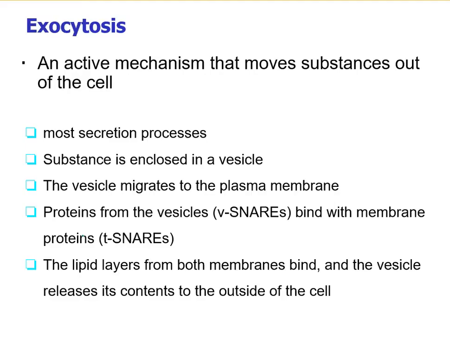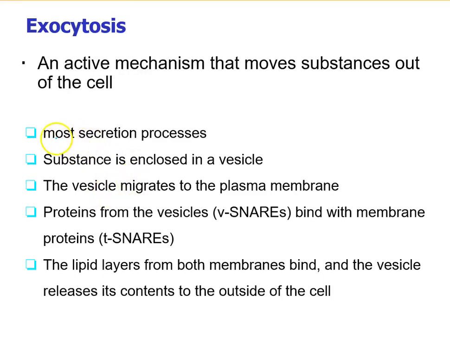Next, the active mechanism, which is another form of membrane transport, is called exocytosis. Exocytosis is a cellular process in which, by using energy, some large molecules such as proteins, hormones, and neurotransmitters are transported from the inside of the cell to the extracellular space.